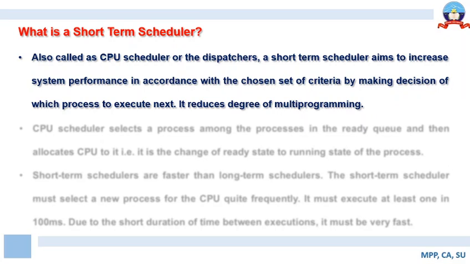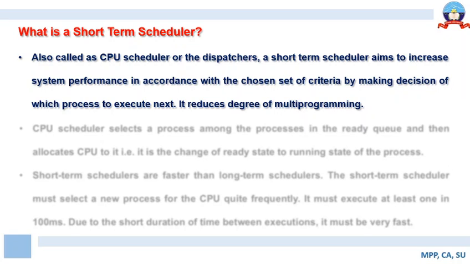Just see here, the short-term scheduler is a program that is capable of assigning processes to the processor. The overall objective of the short-term scheduler is to increase system performance by adhering to a set of well-defined criteria for allotting the CPU to processes, or deciding which process is to be executed next.